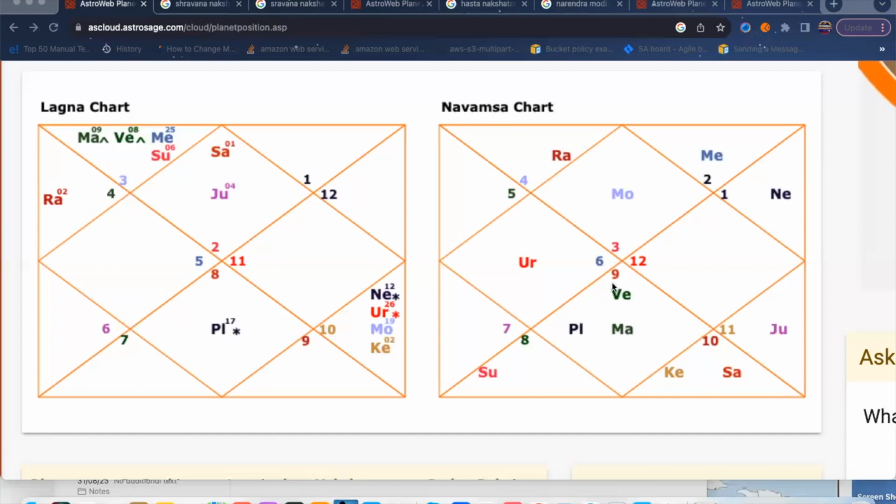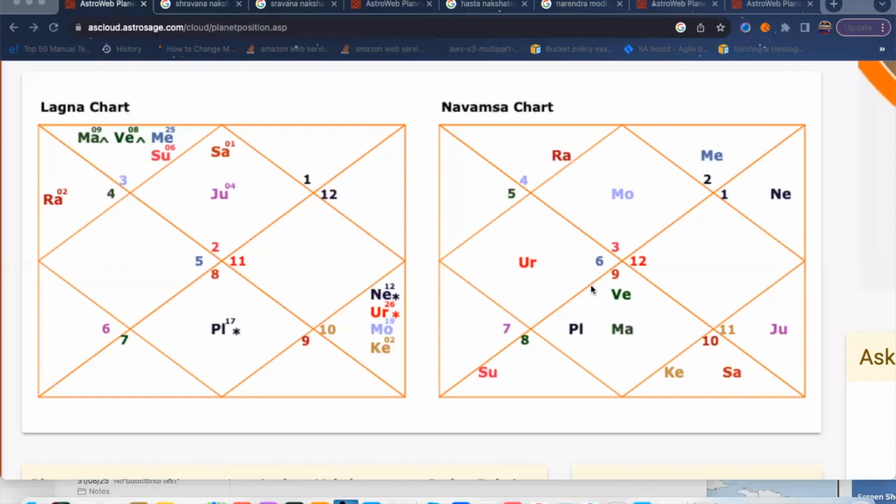Now, coming to Venus, which is the significator planet. See, in the Lagna chart or D1 chart, the Sun is the Karaka planet, or significator, which represents your soul, your Atma. And in the Navamsa chart, Venus is the Karaka planet. Why? Because Venus represents your married life and your spouse. So it should be placed very well in the Navamsa chart: in an exalted sign, Mool Trikon sign, own sign, or friendly sign, and in very good houses, especially Kendras, Trikonas, or the second or 11th house. That shows that your married life will be very good without any affliction.